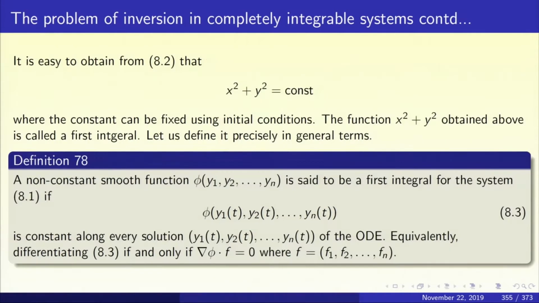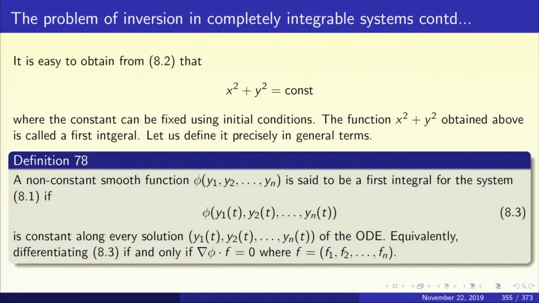This pair satisfies x(t) squared plus y(t) squared equal to constant, and the constant can be determined by initial conditions. So the function x squared plus y squared obtained here is called a first integral.